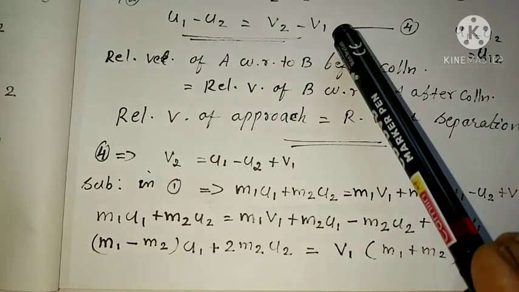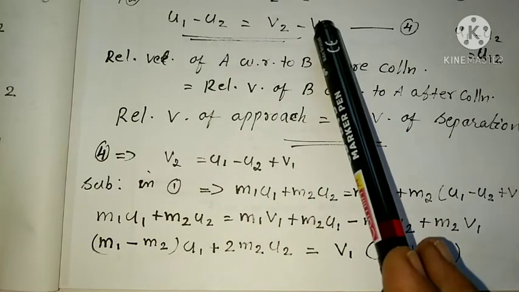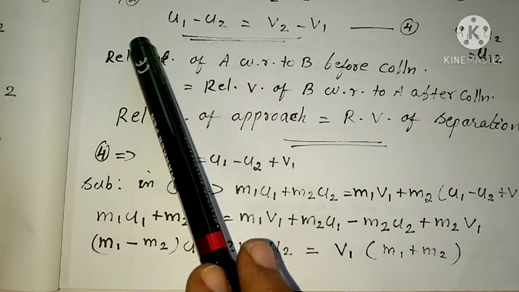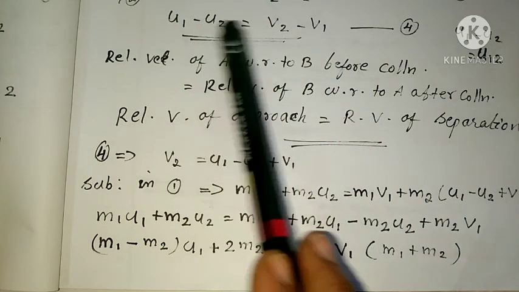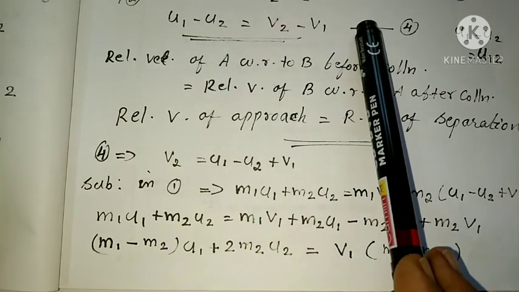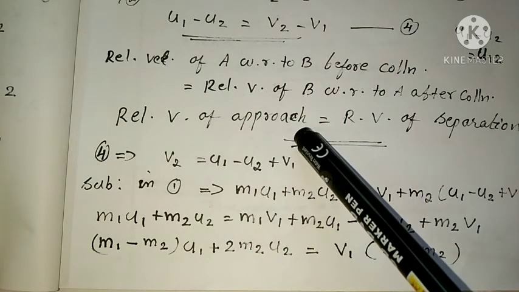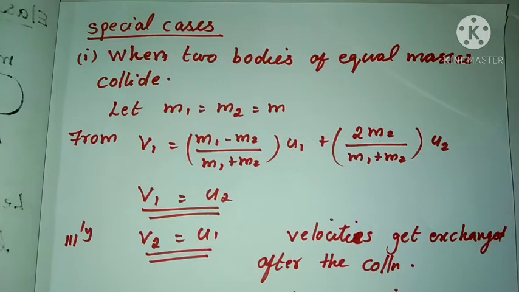Instead of V2, you can take V1, so minus V1 comes to this side. That is V1 equal to V2 minus U1 plus U2. Then like that you will get the value of V1, and after that you interchange the subscripts. Clear? Now we can see some special cases.